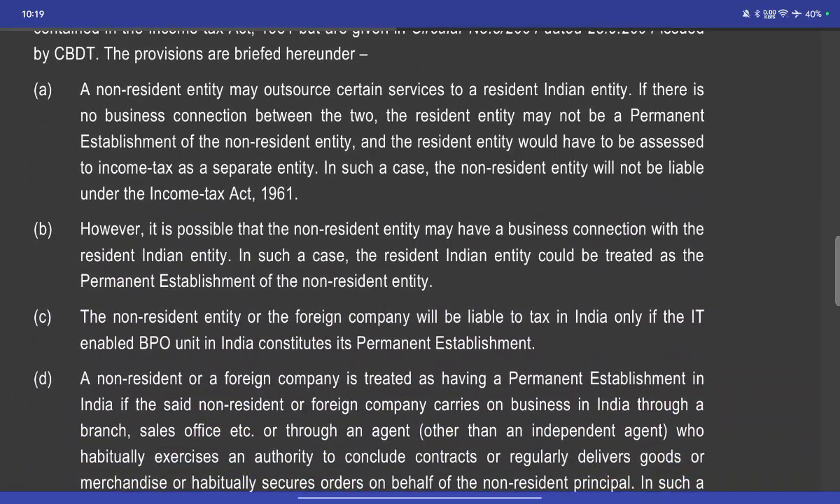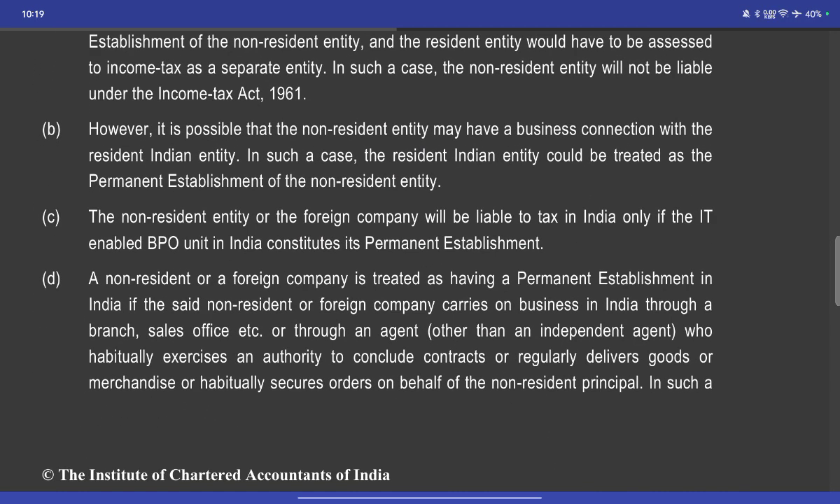A non-resident entity may outsource certain activities to a resident Indian entity. If there is no business connection between the two, the resident entity may not be a permanent establishment of the non-resident entity. The resident entity would be assessed to income tax as a separate entity. In this case, the non-resident entity will not be liable to income tax. However, a non-resident entity may have a business connection with a resident Indian entity. In this case, the resident Indian entity would be treated as a permanent establishment of the non-resident entity.